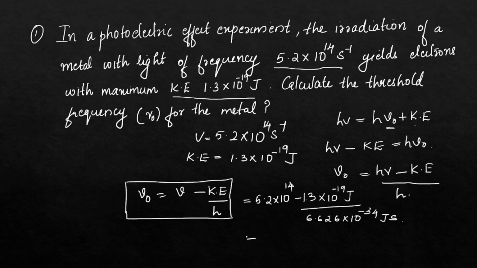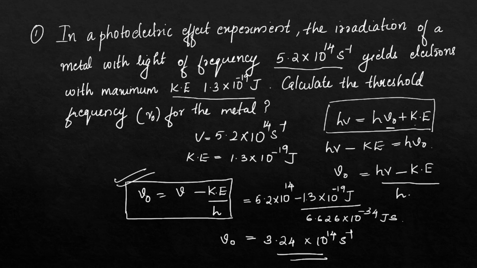Substitute the values correctly and you will obtain 3.24 into 10 raised to 14 second inverse as the nu 0 value. You need to derive this equation from the general equation h nu is equal to h nu 0 plus kinetic energy. From this, threshold frequency nu 0 is frequency minus kinetic energy by h, where h is Planck's constant. Other two values are already given in the question. Substitute and find the frequency value, and the unit will be second inverse.